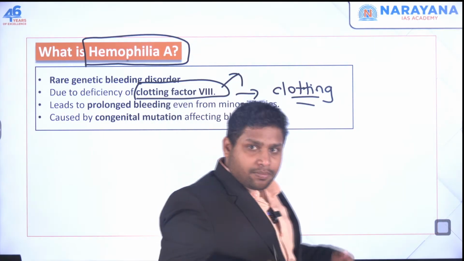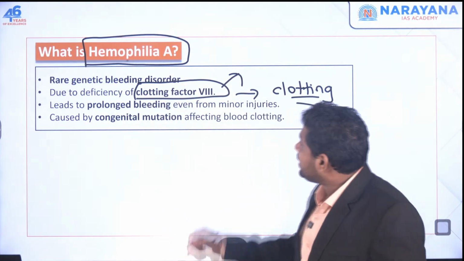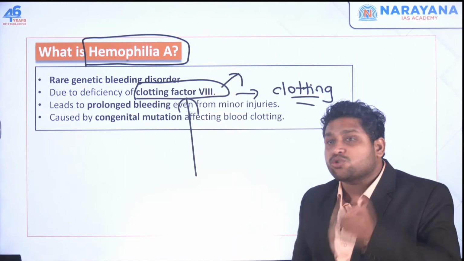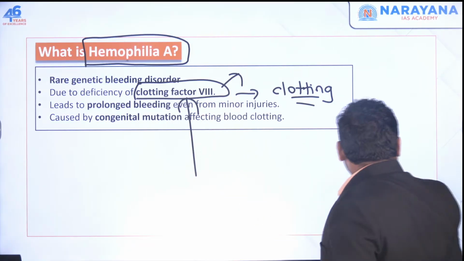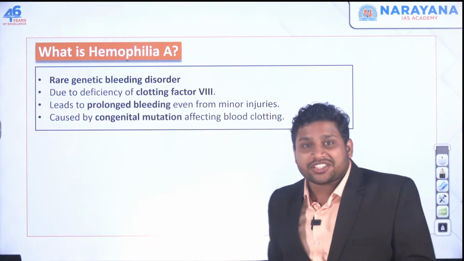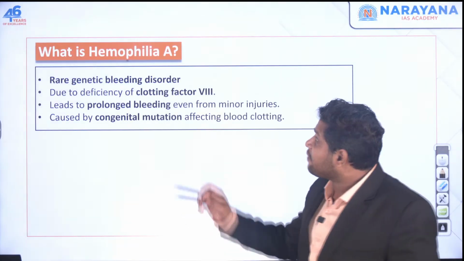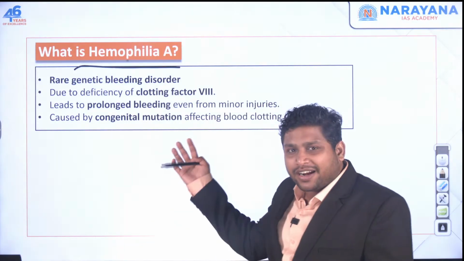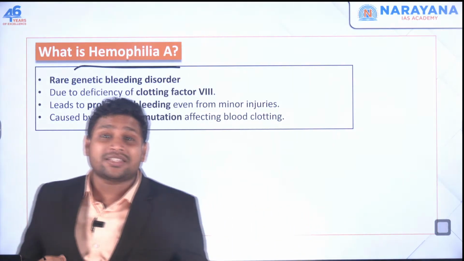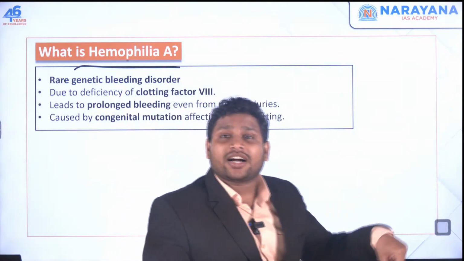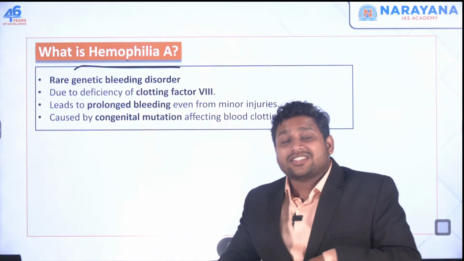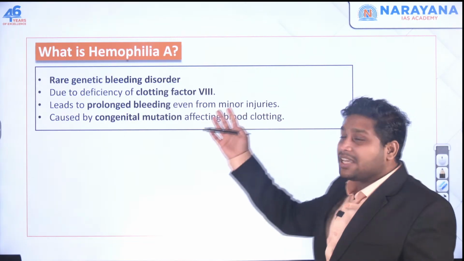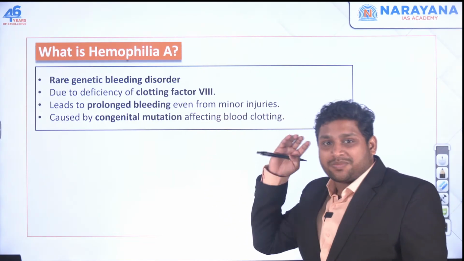If there is a person in whose body this clotting factor is deficient, then we say this person is suffering from hemophilia A. It's very obvious: this factor is not there, so no blood clotting. No blood clotting means even if this person gets a small cut, all the blood will start coming out and this person might even die. Even a minor injury can cause a big problem for this person.